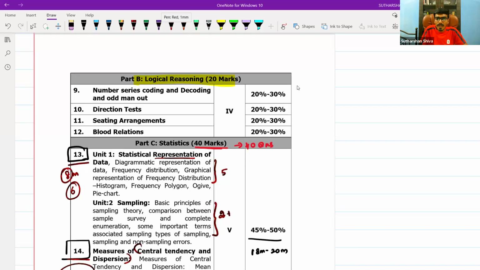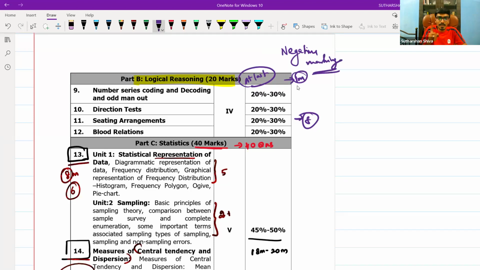In your exam, do this part at last. You may not be able to do these sums within 1 minute. It is impossible to do a logical reasoning problem in 1 minute; it requires at least 1 to 1.5 minutes. For some problems, like seating arrangement, about 8% of problems, you can do it in 1 minute. You are wasting time by focusing on those questions. You should know which question to avoid and which to attempt, because this paper has negative marking. Keep that in mind.